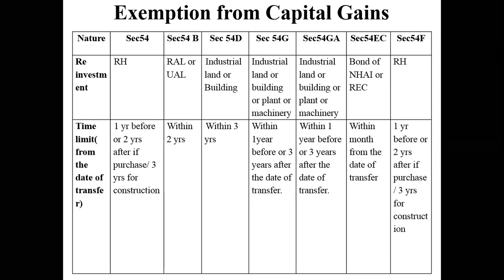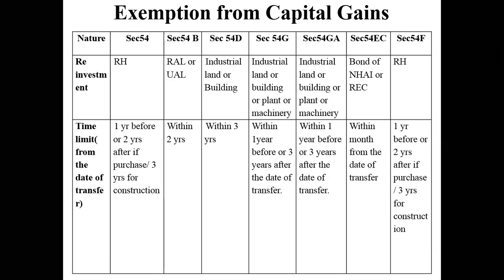Next, after I sell this particular house in 2020, which I had acquired in 2017, whatever capital gain that I'm going to have, if I do not want to pay any tax, I have to invest this particular money only by buying another residential house. And the time given to me is 1 year before or 2 years after the purchase, or 3 years if I am going to construct that particular house.